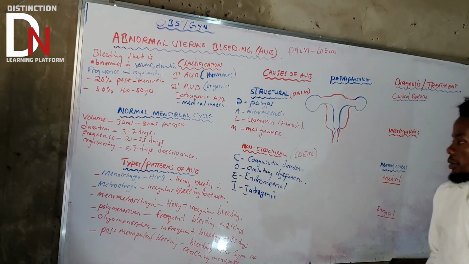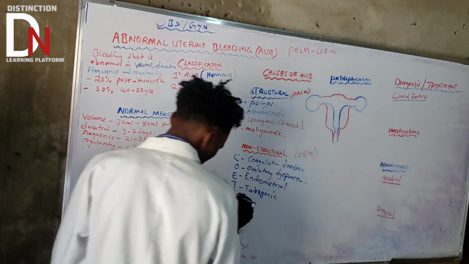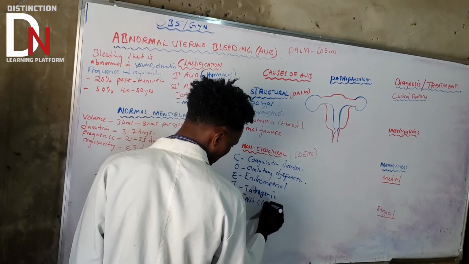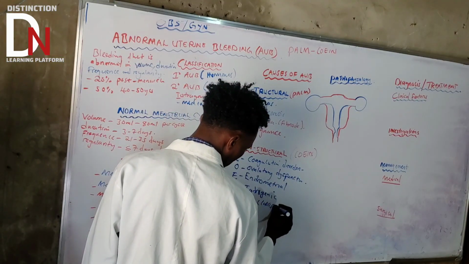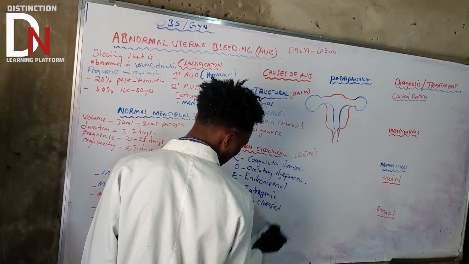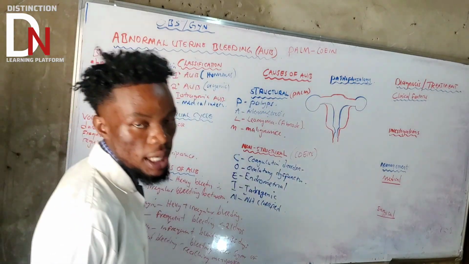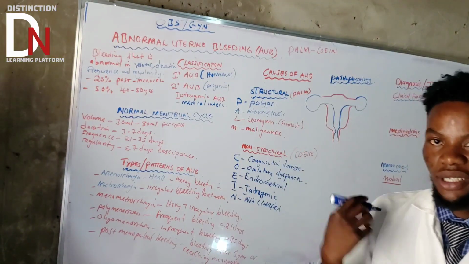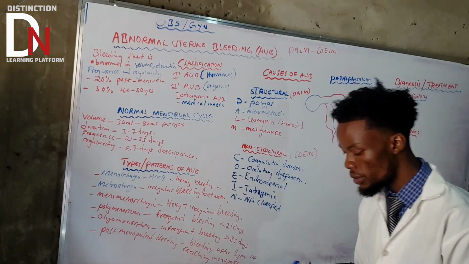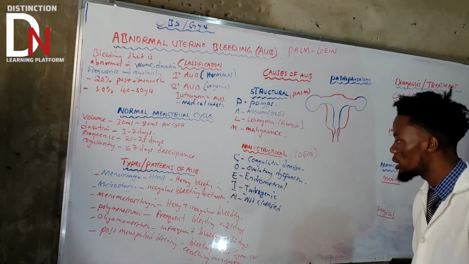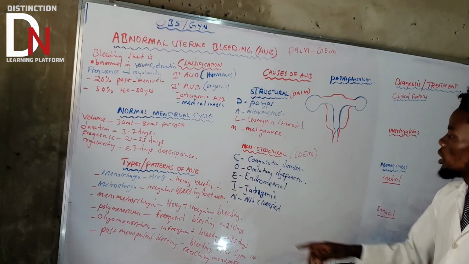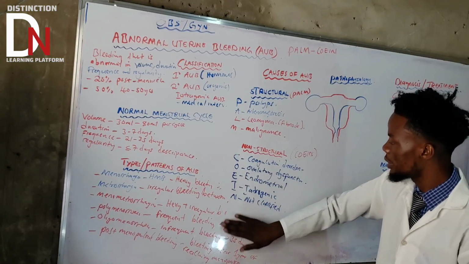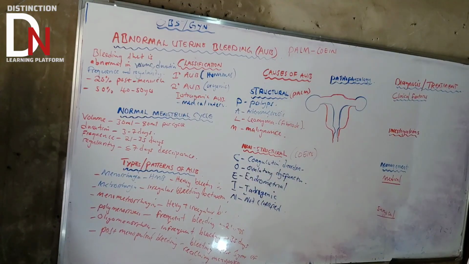As you can see, there is also one stated as not classified. Why? Because some causes are poorly understood, so they just put them under not classified. You don't classify those that you have not clearly understood. So that's the causes of AUB.